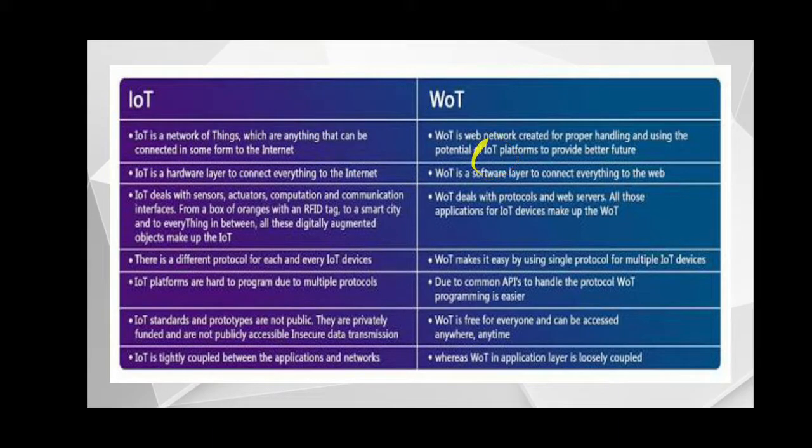And WOT is a web network created for proper handling and using the potential of IoT platforms to provide a better future. And this WOT is related to the web. IoT is a hardware layer to connect everything to the internet, and WOT is a software layer to connect everything to the web. This is the hardware layer and this is the software layer.